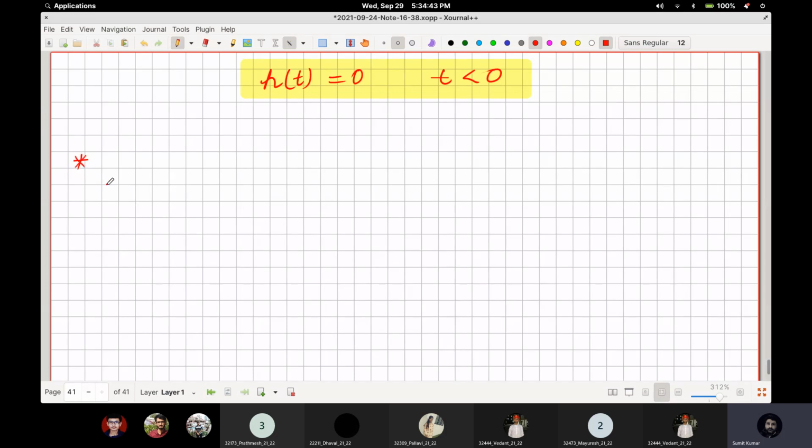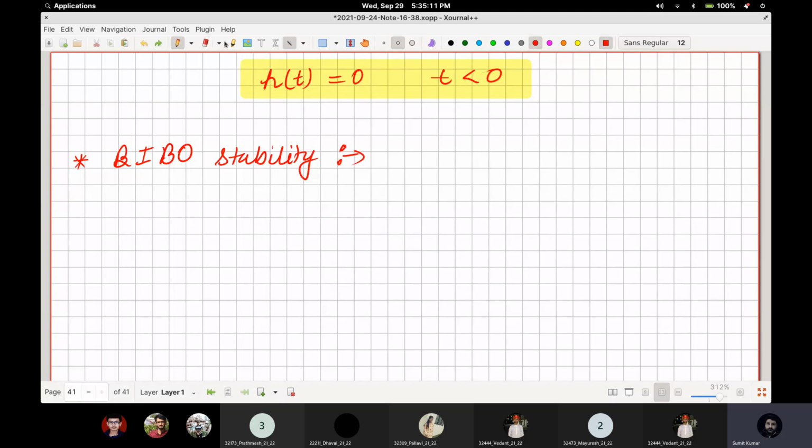Again, as I talked to you about, we will be discussing BIBO stability. Let me just write that. For a BIBO stable system, output must be finite.